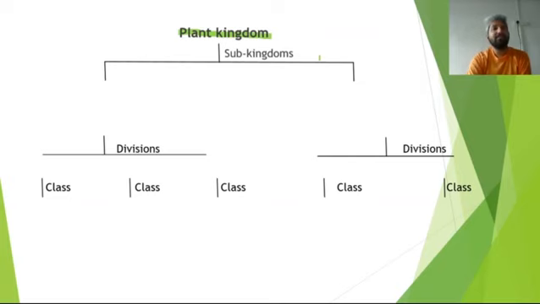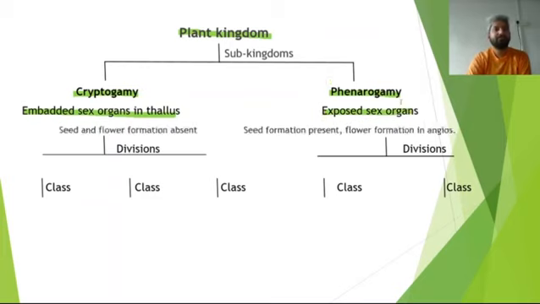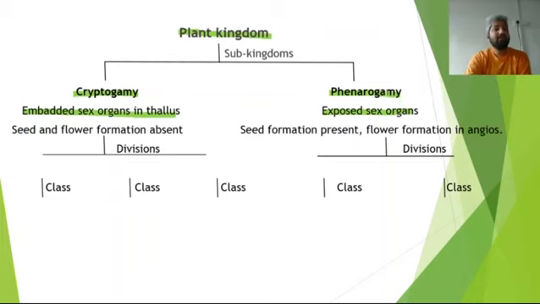The plant is the kingdom, and its subkingdoms are cryptogamy and phanerogamy. Now, cryptogamy means the sex organs are embedded in the thallus. The main body is thallus here, so the sex organs are embedded there. While in the phanerogamy, the sex organs are exposed. We are talking about the plant kingdom.